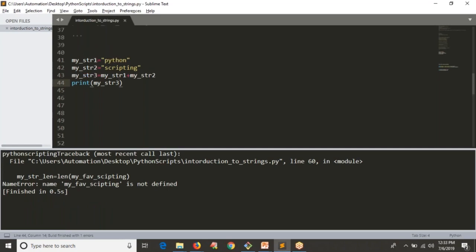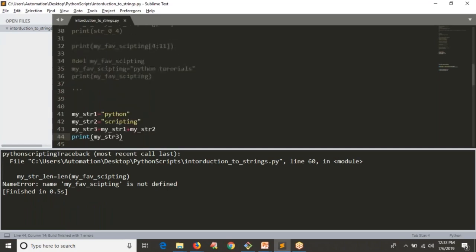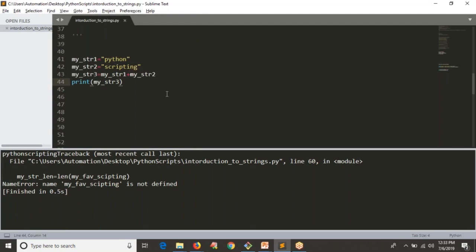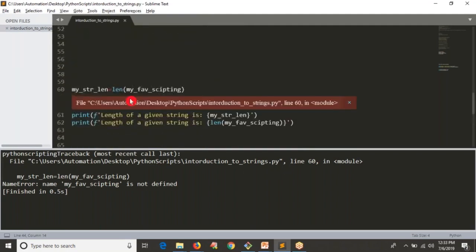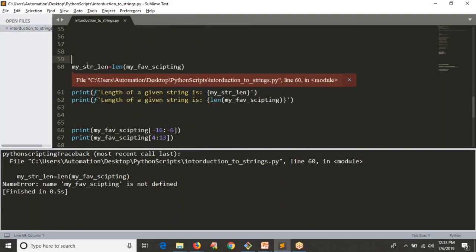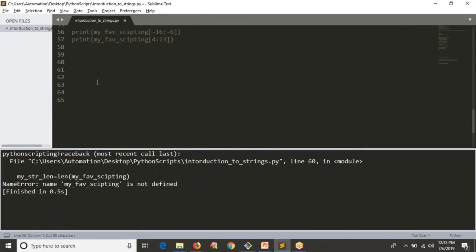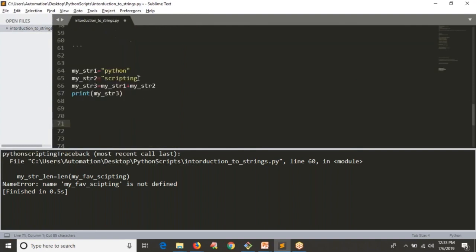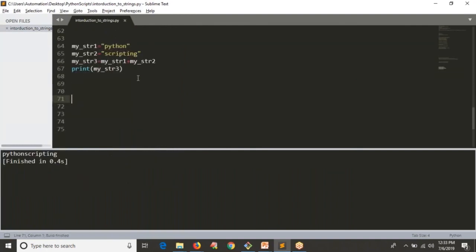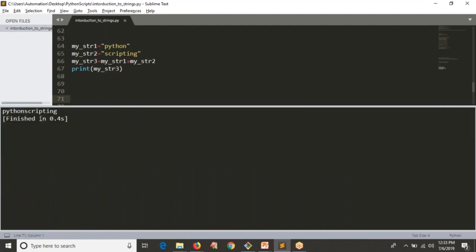Okay, somewhere we are using my string 3, where it is line number 60. Oh, still we have some lines here. I will do one thing. I will define it here. Fine, then it's fine. See the output, what you are getting. You are getting Python scripting, but there is no space between these two words, right?